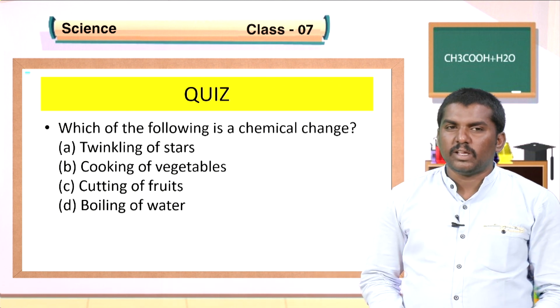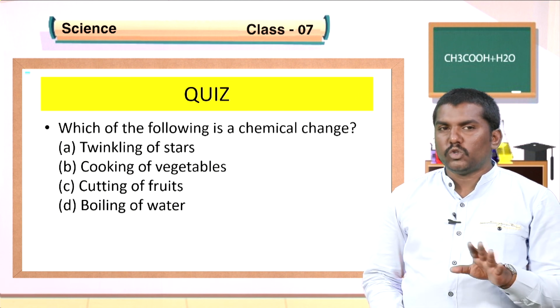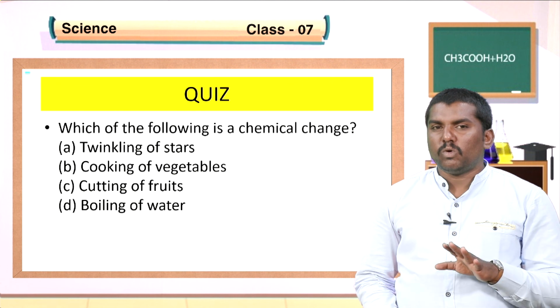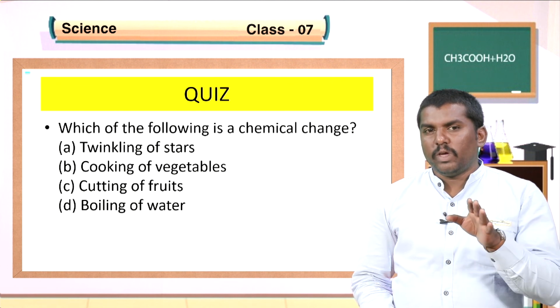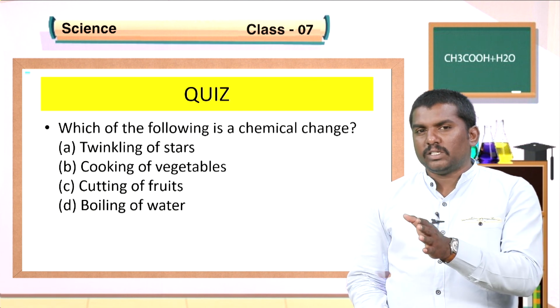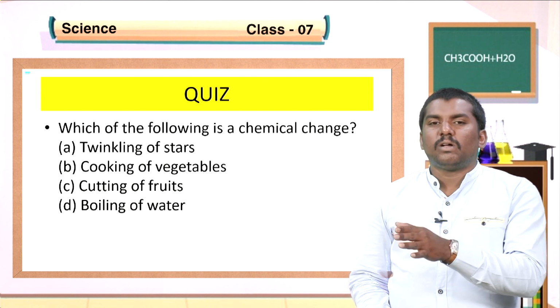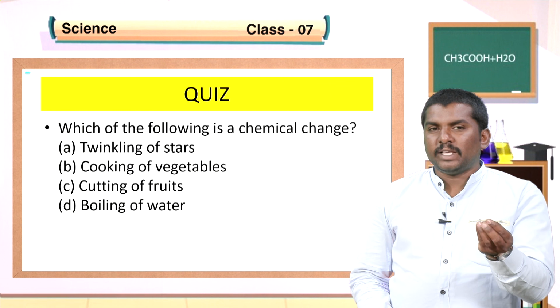Dear students, in option A, twinkling of stars, here there is no chemical reaction, there will be no new substance formed. In option B, cooking of vegetables, once a vegetable gets cooked, it is not possible to convert the cooked vegetable into fresh vegetable. So it is an irreversible change.